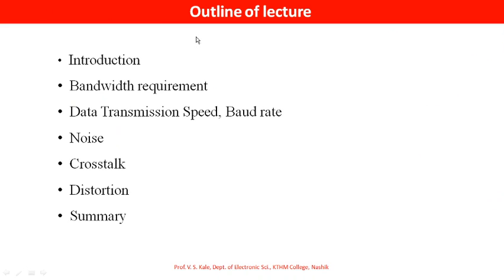Let us see the outline of lecture: introduction, bandwidth requirement, data transmission speed, baud rate, noise, crosstalk, distortion, summary.